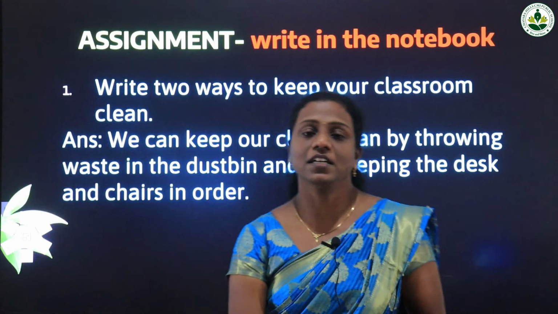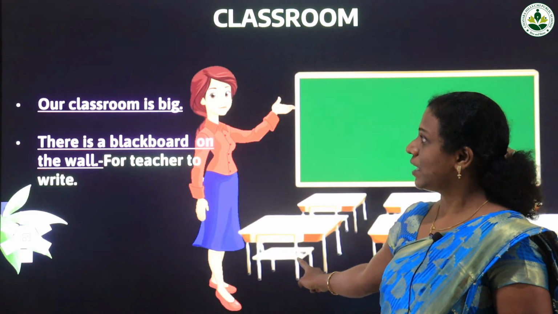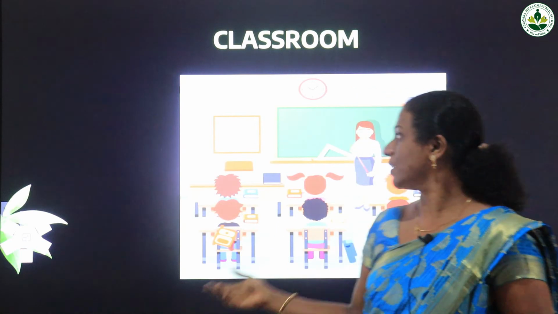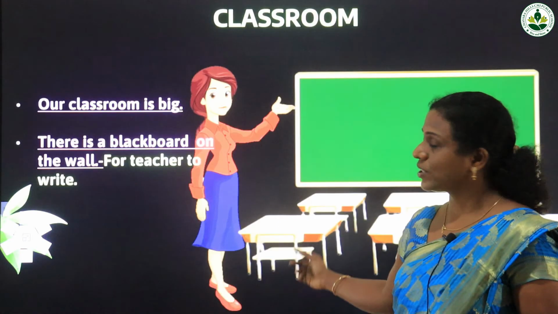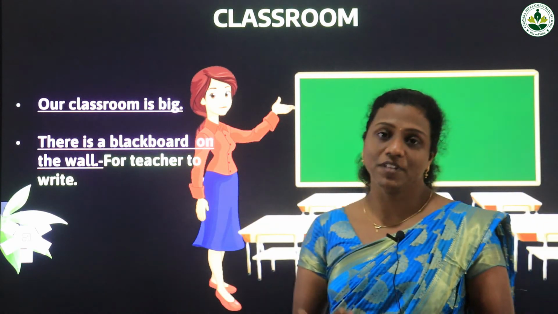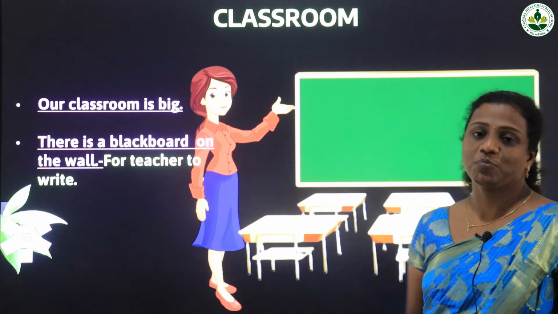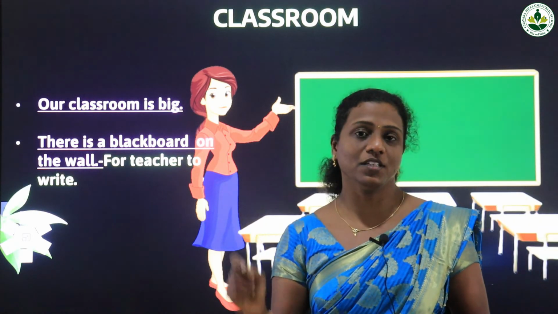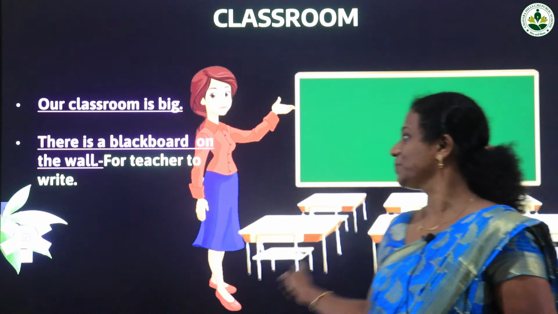So today we studied the important things in the classroom. In the classroom we learn to write, read and speak, and we can see many things there. In the classroom the teacher is there and also students are there. Our classroom is very big, enough space is there, and we can see a blackboard or a whiteboard in your classroom. What is the teacher doing on the board? She will write. When she is teaching something, she will write on the board.